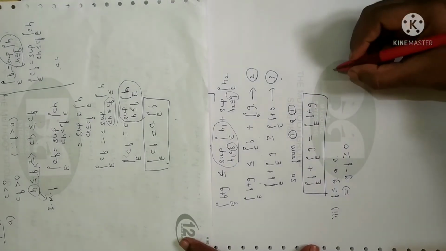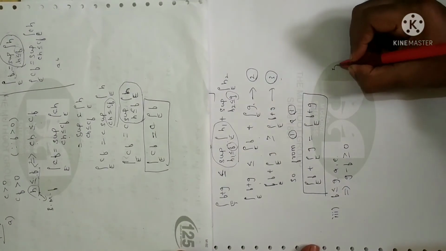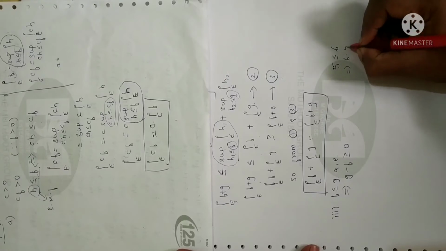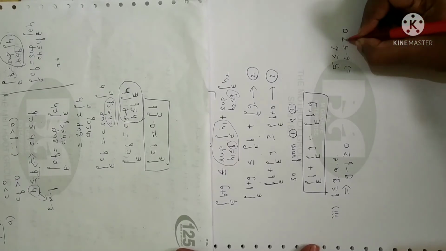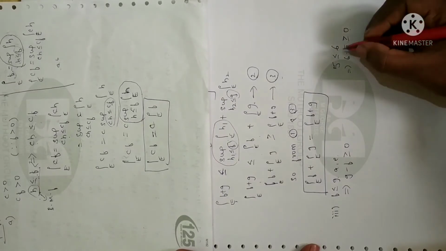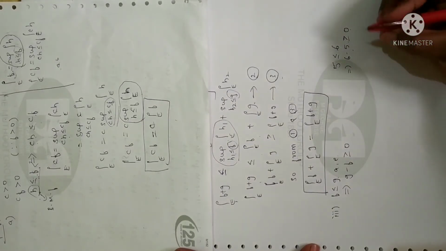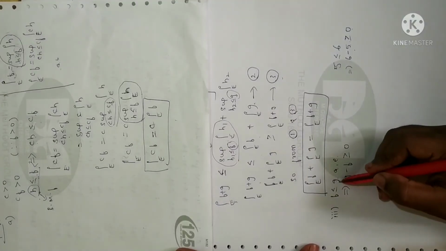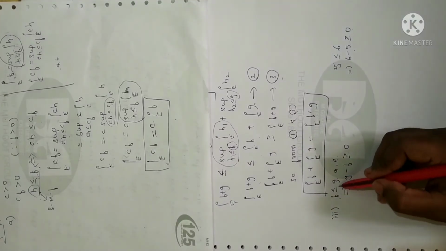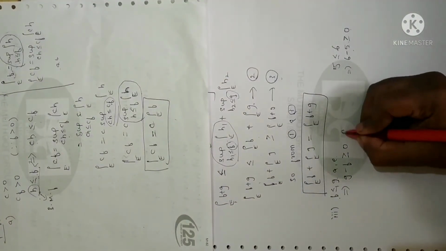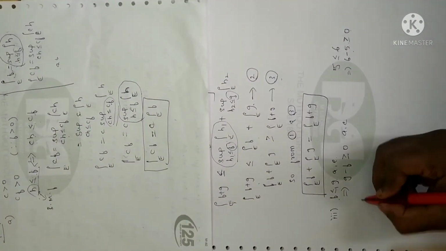I'll just give you a simple example. Suppose I can write 5 is less than or equal to 6, then I can write that 6 minus 5 will be greater than or equal to 0. It is obviously positive: 6 minus 5 is 1, obviously greater than or equal to 0. Not only for this condition, you can choose any of the values and you will get the same condition. So the same thing will be applicable for functions as well. If f is less than or equal to g, I can write g minus f is greater than or equal to 0 almost everywhere.